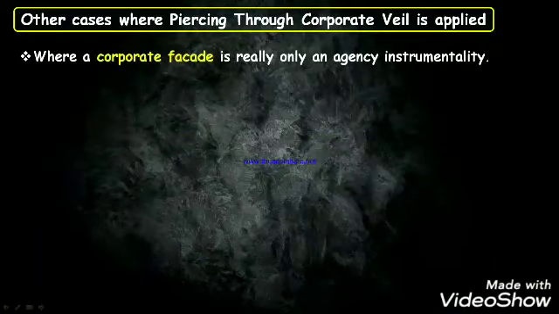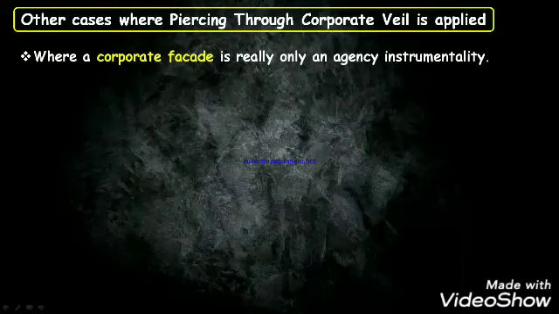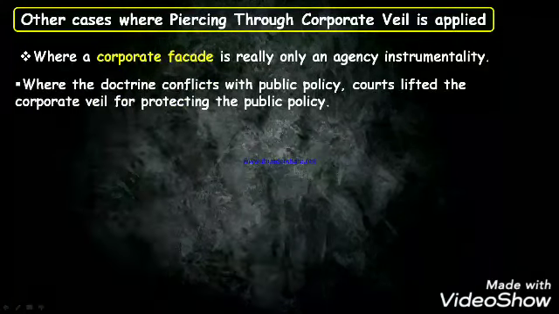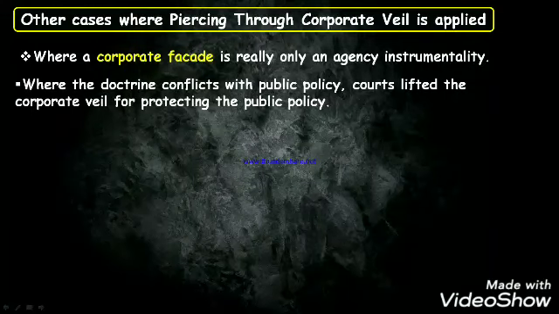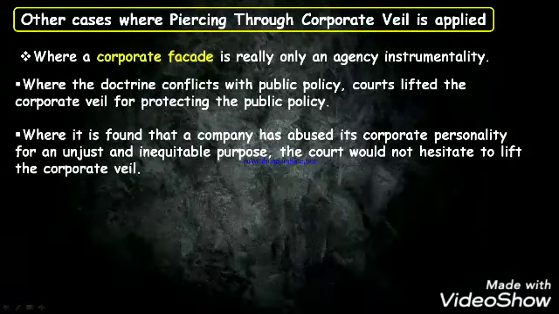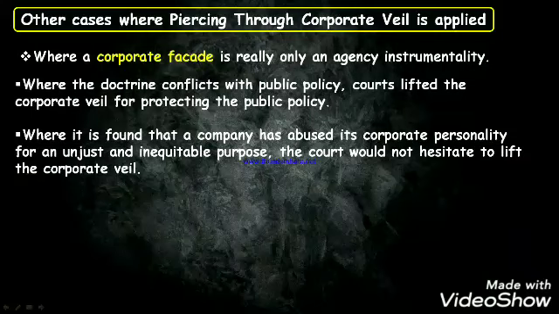Other cases when the corporate veil is lifted are where a corporate facade is really only an agency or instrumentality. When the doctrine conflicts with public policy, the court lifts the corporate veil for protecting public policy. So what do I mean by this? Basically, it is concerned with public policy. If a company prohibits public policy, then the corporate veil is lifted. When it is found that a company abused its corporate personality, meaning misused it for an unjust and inequitable purpose, the court would not hesitate to lift the corporate veil.